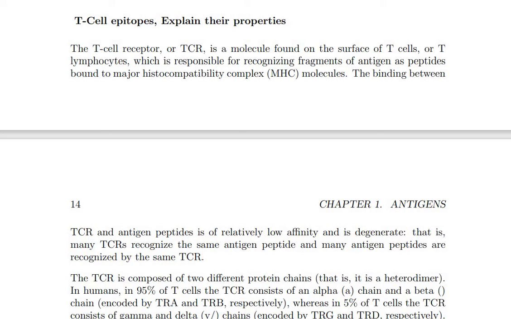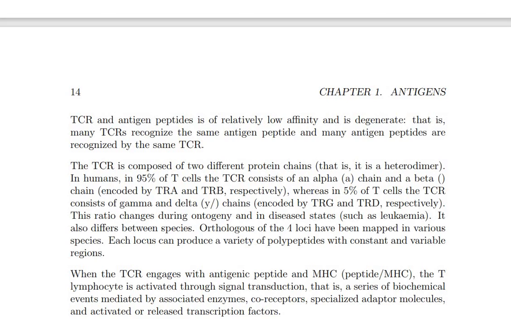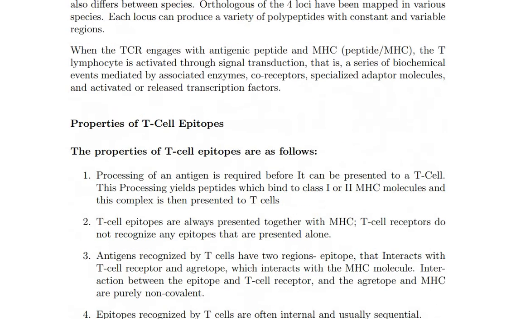The B cell epitopes are recognized by the B cells released from the B lymphocytes. That means if a B cell epitope is present on the cell surface, the B cell recognizes it, creates a complex and removes the antigens. What do the T lymphocytes do here? The T cell receptors recognize only the T cell epitopes bound with the major histocompatibility complex (MHC) molecules. So these T cell receptors are based on the heterodimer structure. Most humans, about 95%, have the heterodimer structure in the T cell receptors. One is the alpha and the second one is the beta. The remaining 5% have the gamma and the delta structure.